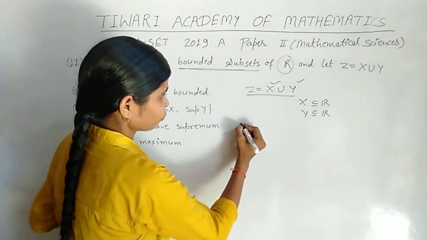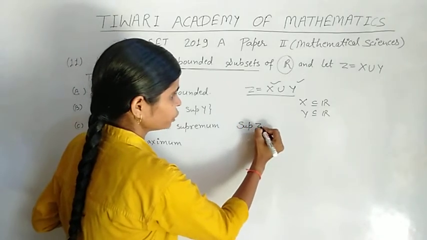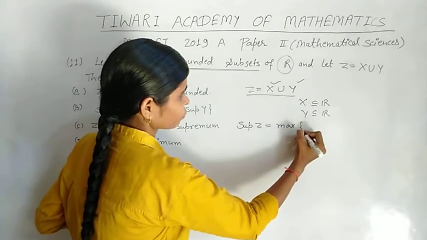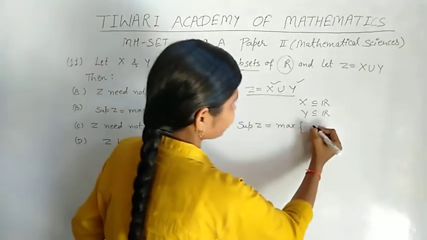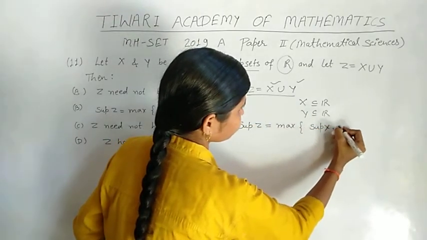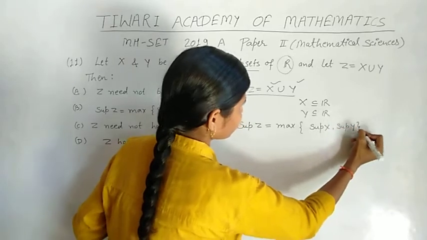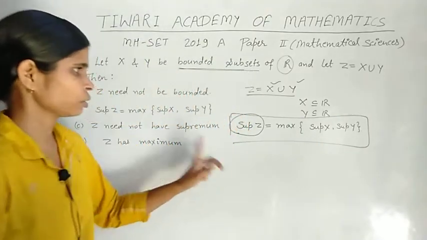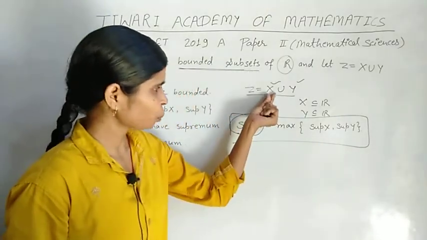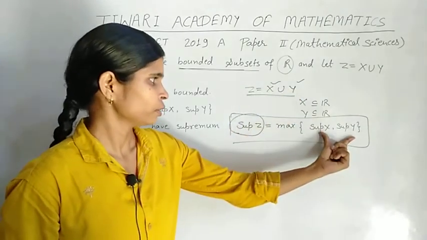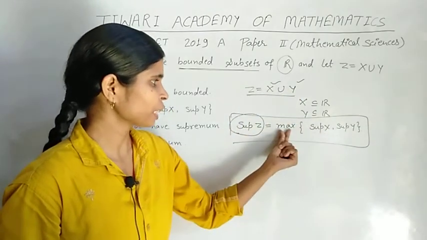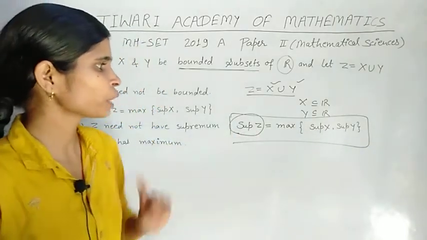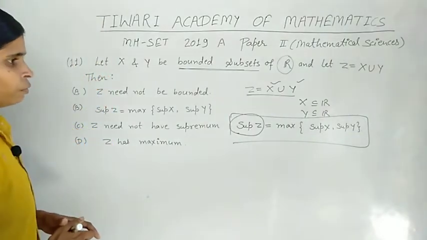If we have to find the supremum of Z, then we take the maximum of supremum X and supremum Y. This is our supremum of Z and this is our required answer. Whichever of supremum X and supremum Y gives the maximum value is called the supremum of Z. Check the options.